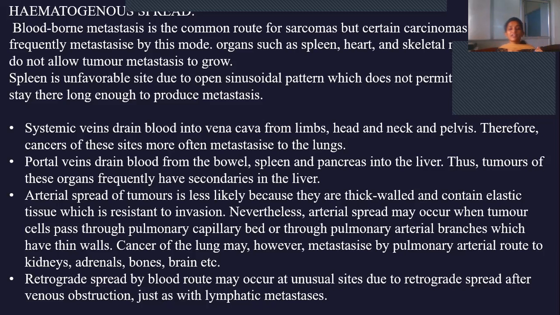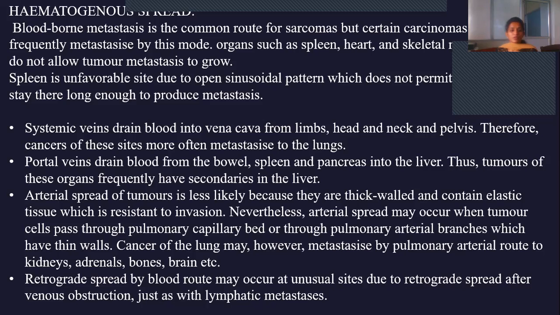And then portal veins. Portal veins drain blood from the bowel wall, spleen, and pancreas into the liver. So the tumors of these regions cause tumors in the liver. And then arterial spread of tumors is less likely. Why? Because, as I already said initially, the vessel wall of the arteries is very thick, it will not permit the tumor cells to gain access. So it is very difficult for tumor cells to gain access into the arteries.